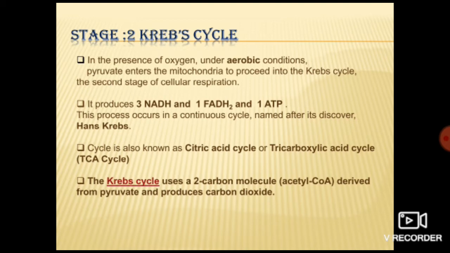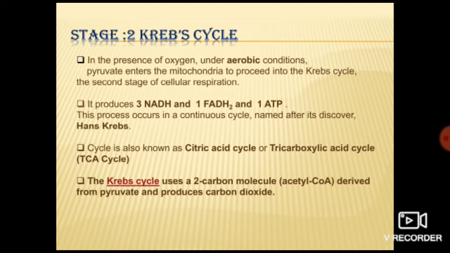Now in mitochondria, this reaction occurs in the presence of oxygen only. Got it? Means for this reaction we need oxygen. That's why only in the presence of oxygen, in aerobic condition, this Krebs cycle occurs. Okay, this Krebs cycle is also known as citric acid cycle or tricarboxylic acid cycle. Correct? Now in this Krebs cycle, what does it produce? 3 molecules of NADH, 1 molecule of FADH2 and 1 molecule of ATP.